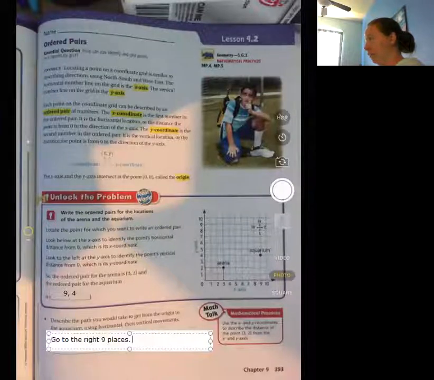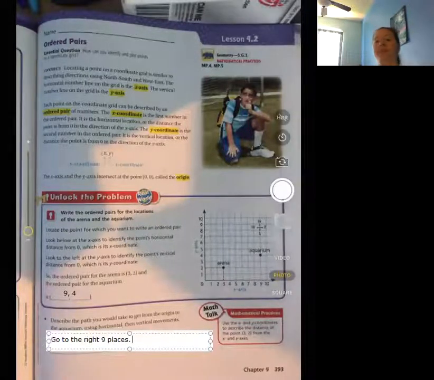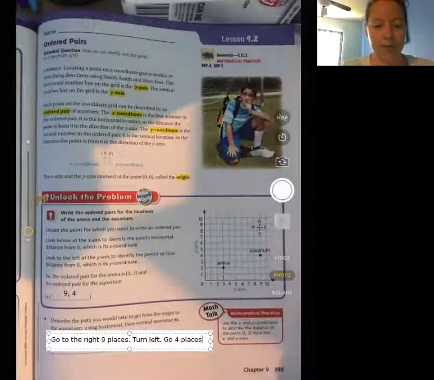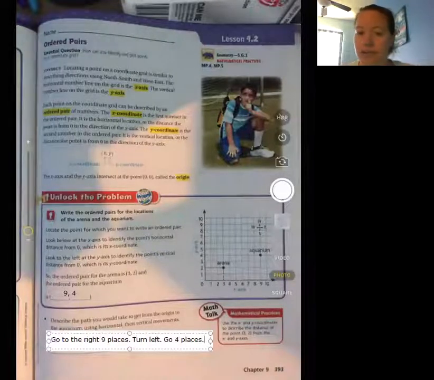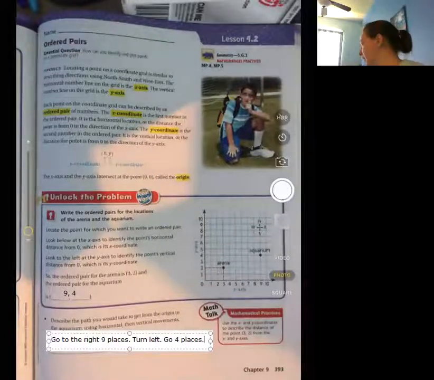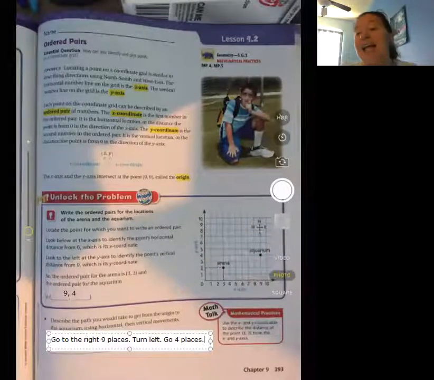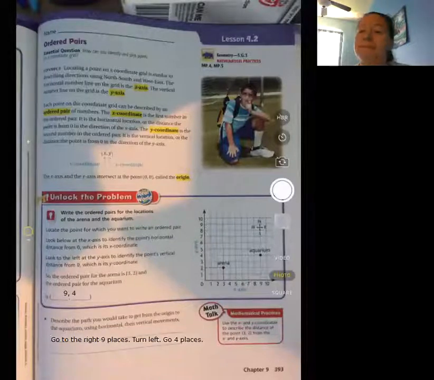Now I am turning left. Turn left. Go 4 places. You see? So we go to the right 9 places, and then I turn left. So I'm facing the opposite direction, the other direction. And then I go another 4 paces, and I get to where I'm headed. All right? Pause it if you need to. I am going to erase this and go on to the next page.